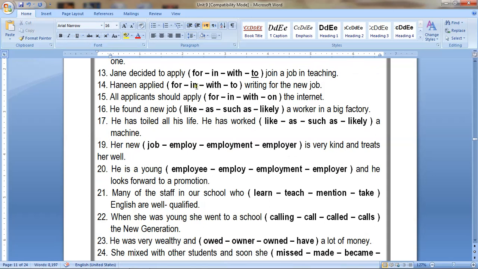Haneen applied for, in, with, to writing for a new job. Writing is a gerund, so here you have to use applied in writing. So apply to plus infinitive, apply in plus gerund. All the applicants should apply, applicants متقدمين لوظيفة, for, in, with, on the internet. It's on.